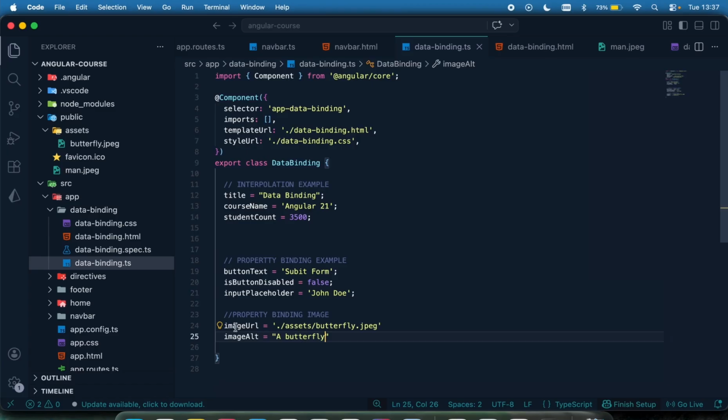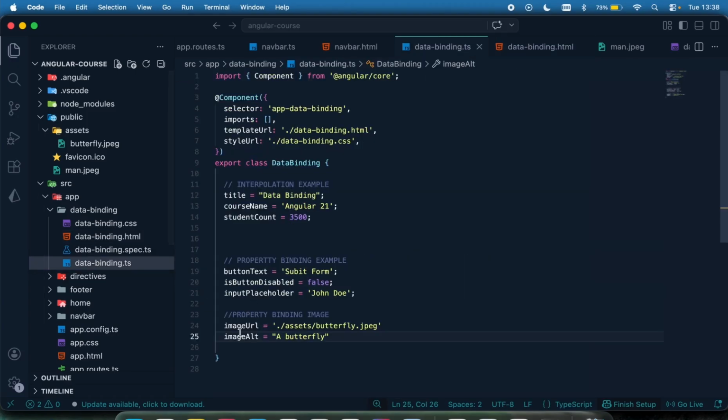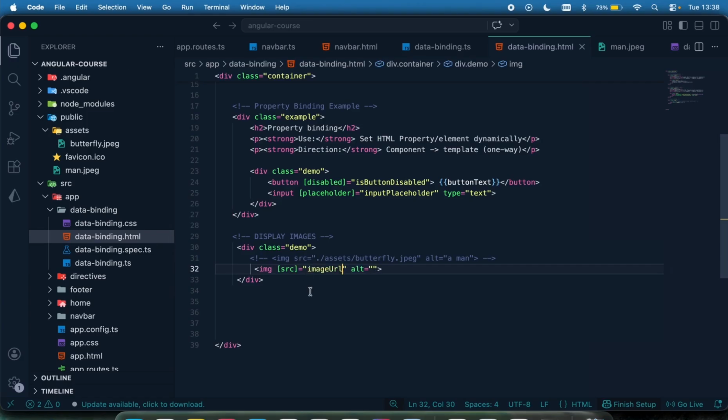So if I want to display this using property binding, I'm going to come right here. Let me comment this out. So I'm going to again say image. Instead of me doing src, I'm going to wrap this within a square bracket, and right here it is then going to be the image URL like that.